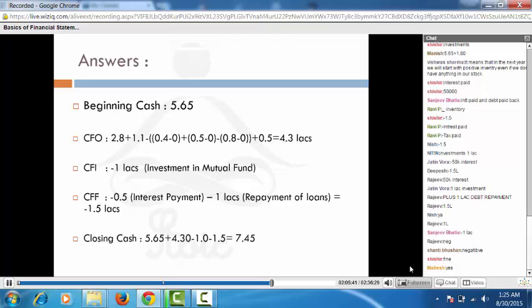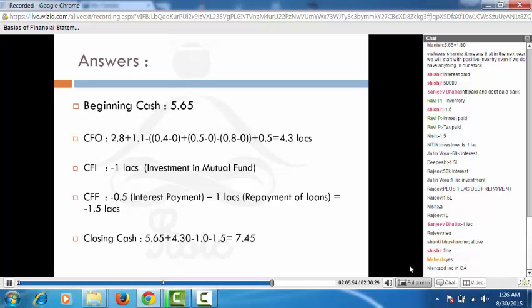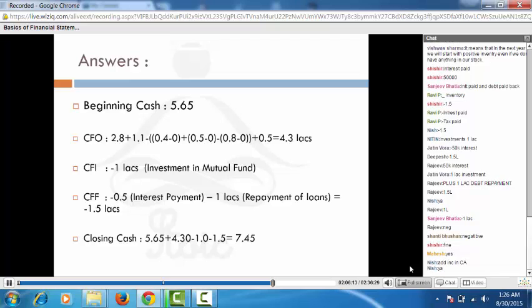Alright, in the PAT you have taken all the revenues which you are going to get. But since you are getting less than that money, you are going to remove that increase in the receivable numbers. Is that clear what I'm saying here? We are not going to add the increases because you are going to subtract it. You are going to not add the increases in current assets. Since your receivable is increasing, it is decreasing your total cash number. Alright, so what you're going to do is minus off.